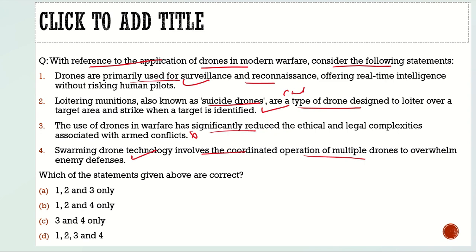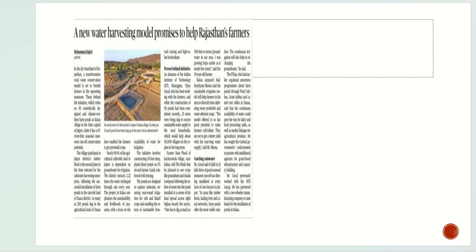And from the code given below, the correct answer would be statement 1, statement 2, and statement 4. Sorry. From the code given below, the correct answer would be option B, which is 1, 2, and 4. So with this, I hope you have understood this article as well, and also the question here. Now let's move to another slide and see what article we have brought here.